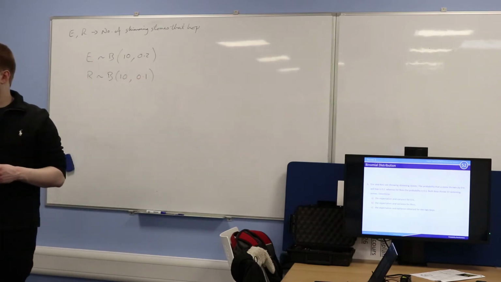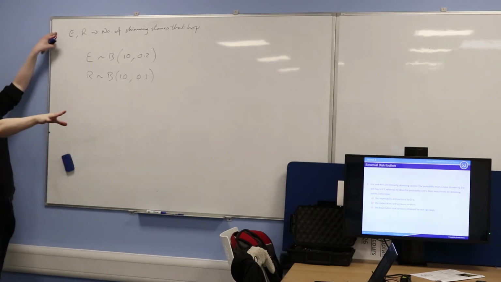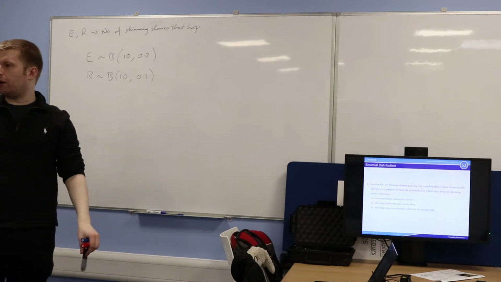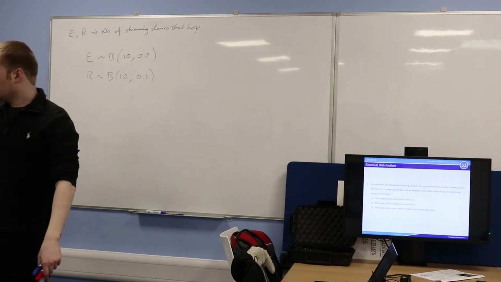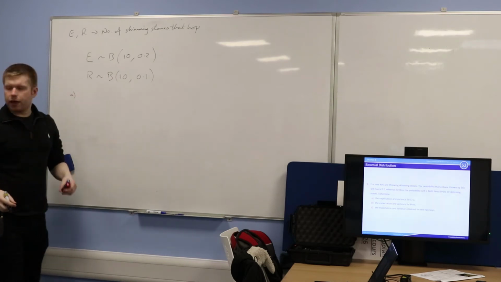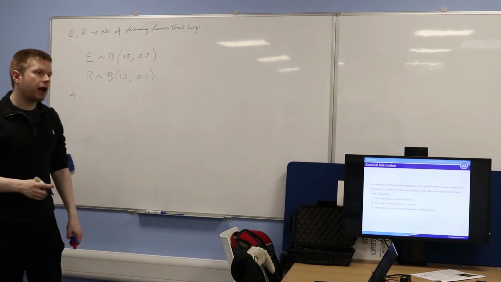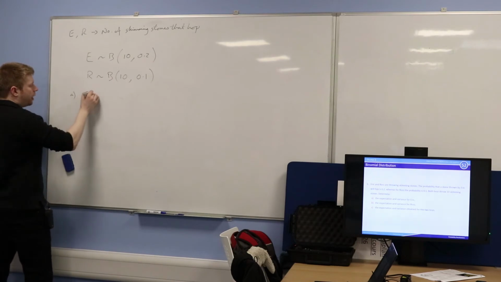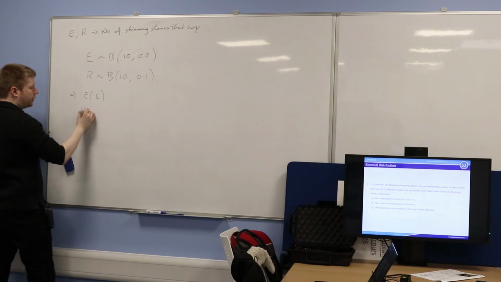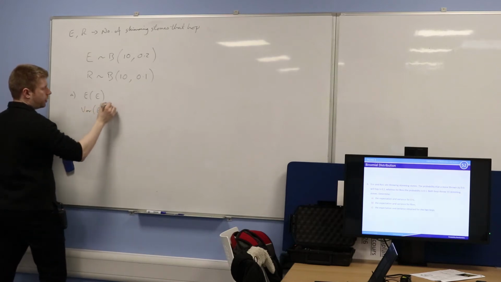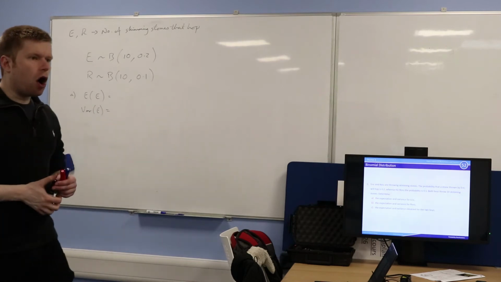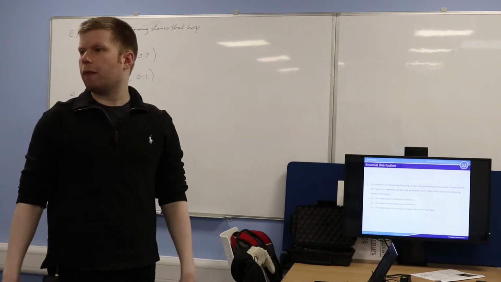Does that make sense? If you got this question in an exam, I'm literally laying it out how you should also look to lay it out in an exam situation. Right, so part A. We need to determine the expectation and variance for Eric. So we need to find the expectation of E, and you need to find the variance for Eric. So how do we calculate the expectation of a binomial distribution? Can anybody remember?